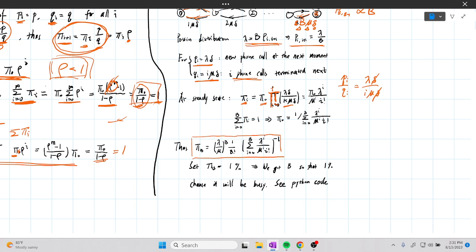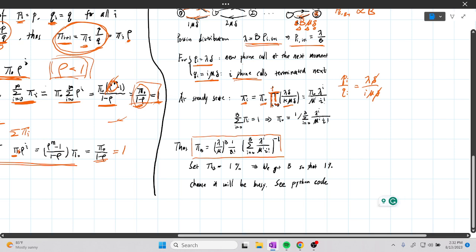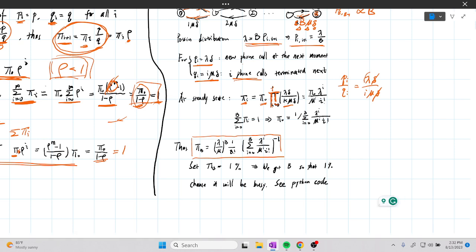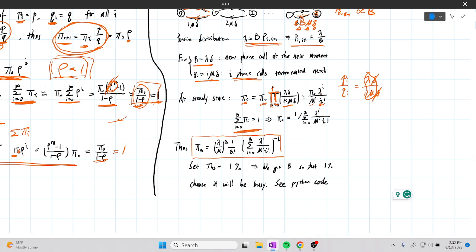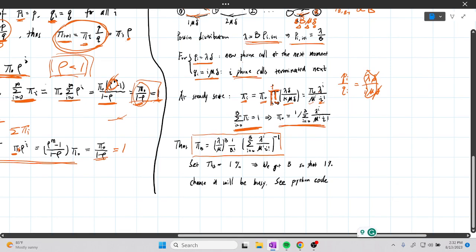Delta cancels out. Then we end up with a constant, lambda over mu to the ith power over I factorial. Then we can normalize it by the conservation of probability.